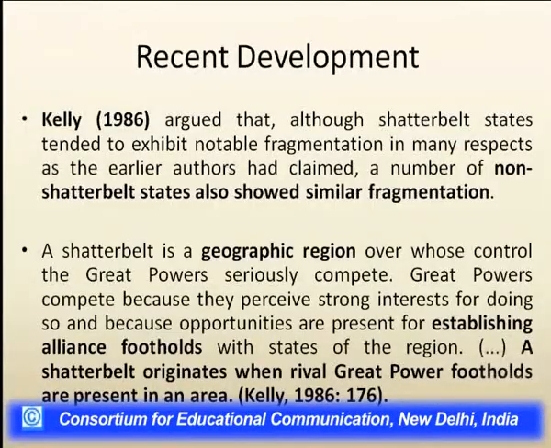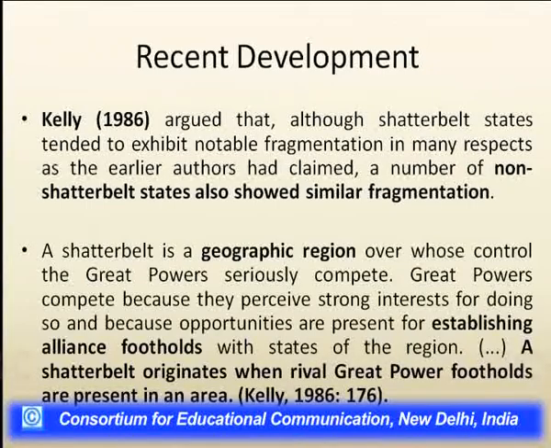And what is the recent development about the shatter belt? As Kelly has argued, shatter belt states tend to exhibit notable fragmentation. There was fragmentation in the shatter belt zone, but other non-shatter belt states also showed similar fragmentation.